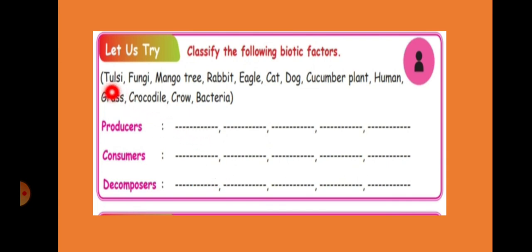Tulsi, what is that? Fungi, what is the fungi? Producer, consumer or decomposer? Is mango tree a producer, consumer or decomposer? You have to arrange this and send me through WhatsApp. Okay, children, understood? I hope you all understood this lesson. Thank you.